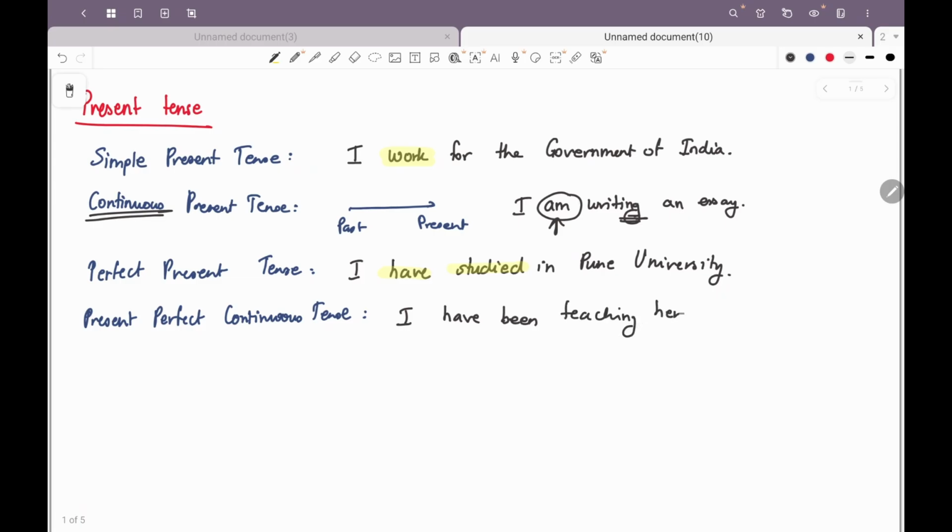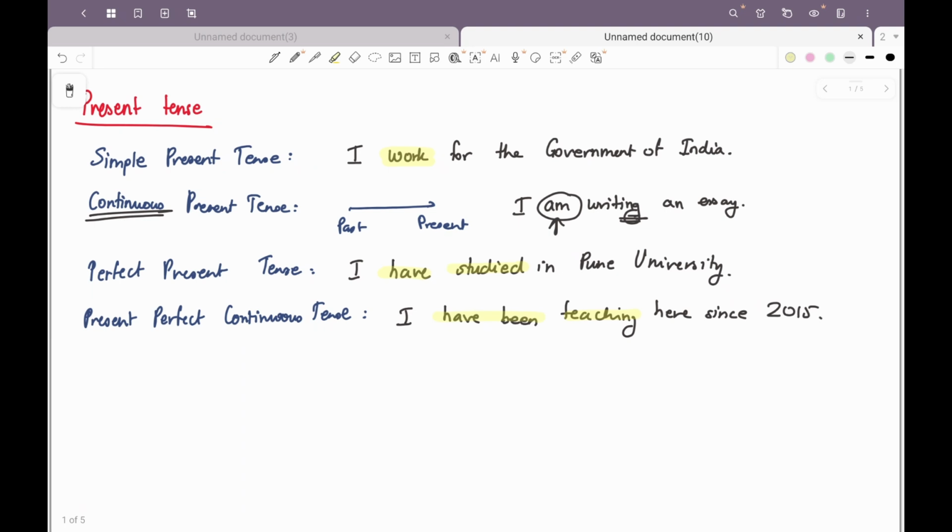teaching here since 2015. So this is an action that has already happened, right? Has it completed yet? No, it is not completed yet. It is continuing to happen right now, which is why we are using the ing form, and it is using a continuous tense. Whereas it is something that has happened in the past, the reference of which is used in the present, which makes it the perfect tense. So when the perfect tense and the continuous tense come together, then it becomes the present perfect continuous tense.